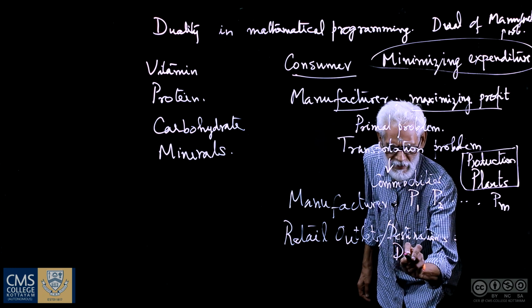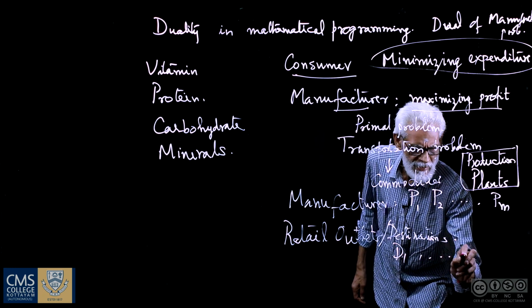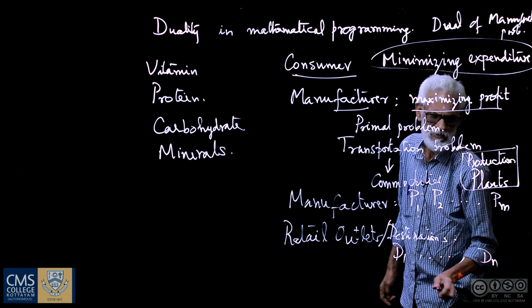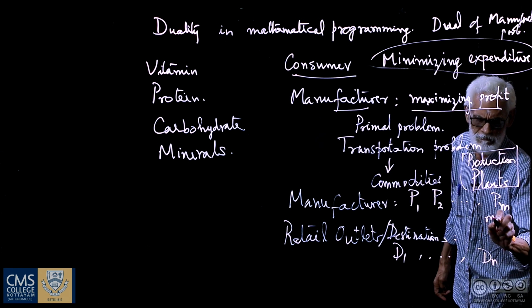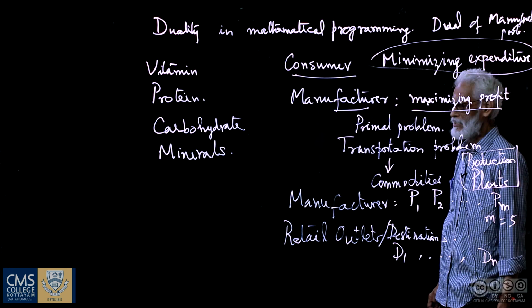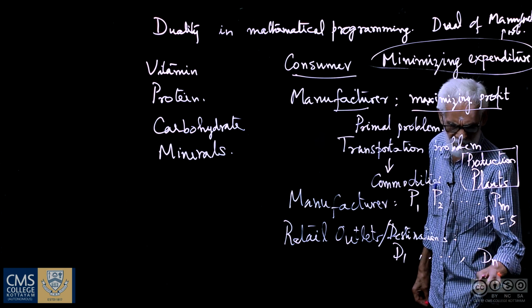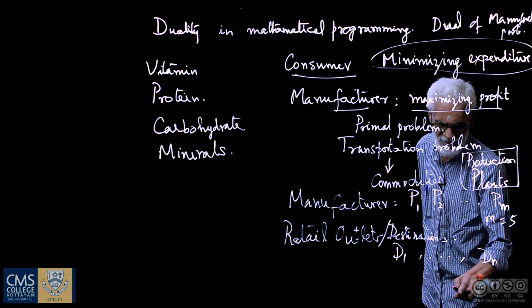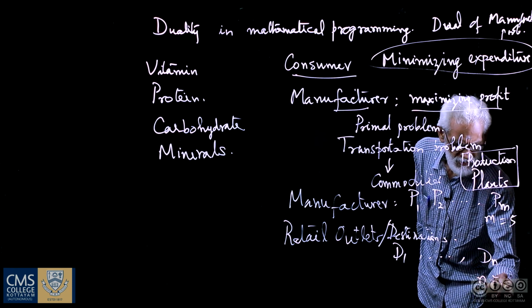So D1, D2, so on, n destinations. For example, M can be equal to 5. There are 5 manufacturing plants, and the retail outlets or destinations may be numbering 7.